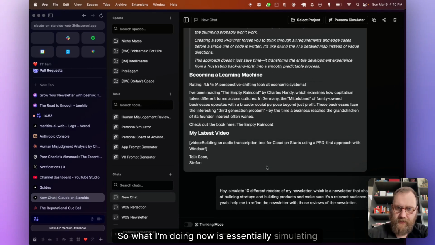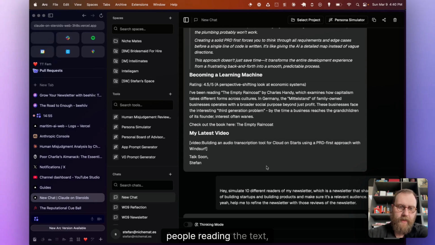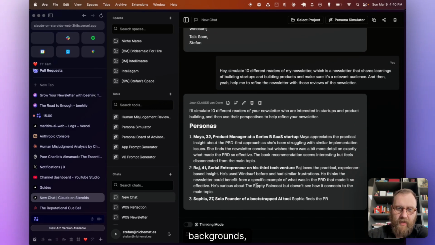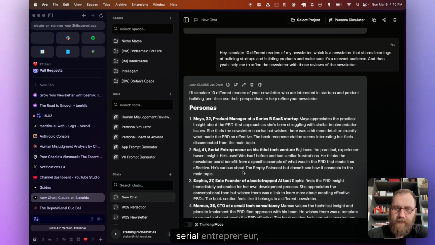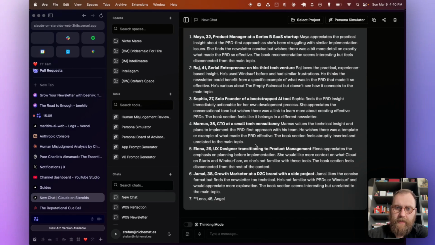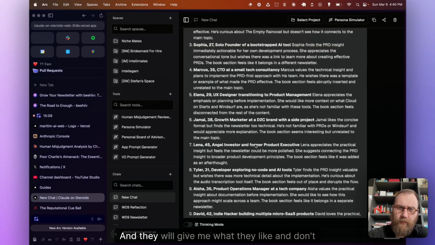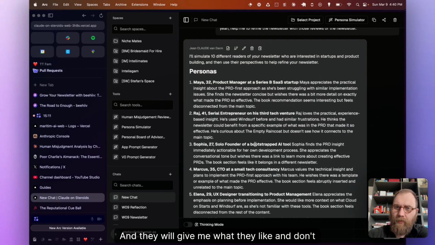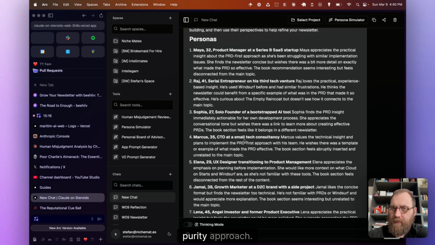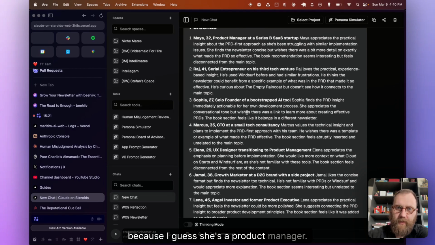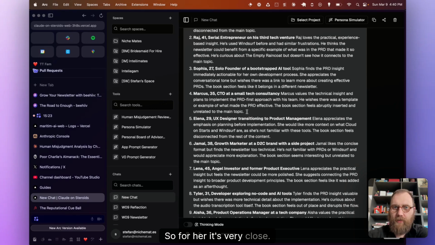So what I'm doing now is essentially simulating people reading the text, different personas, different backgrounds: solo founder, serial entrepreneur, product manager, CTO, whatever. So 10 different ones. And they will give me what they like and don't like. So for example, Maya appreciates the practical insight about the PRD approach. She's been struggling with something similar because I guess she's a product manager. So for her, it's very close.